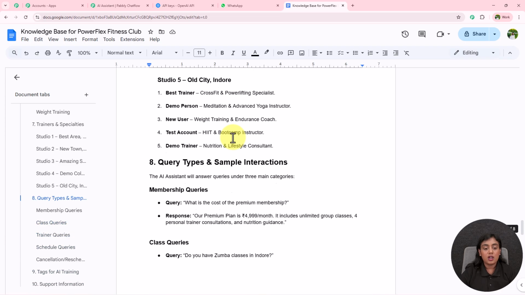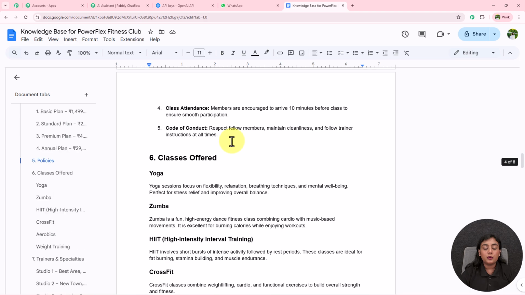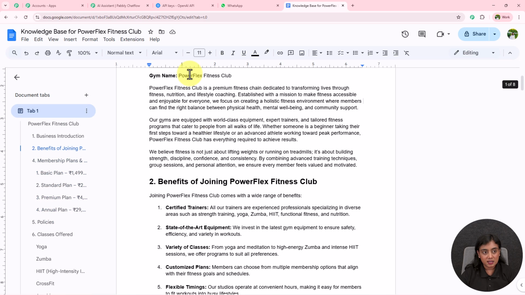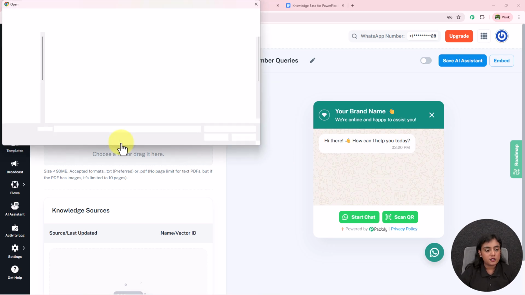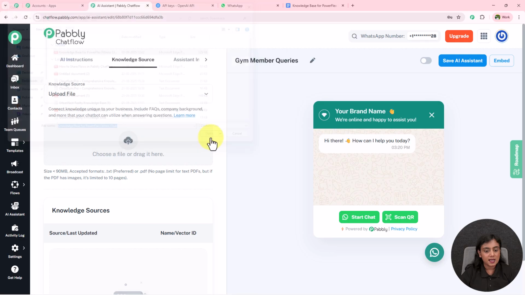Okay, so now what I'm going to do is I'm going to upload this knowledge base that I've created over here in this AI assistant, and using that this AI assistant is going to reply to all the inquiries by our members. Okay, so now to upload the file, click on this button right over here. This is the knowledge base. I'm going to upload it.